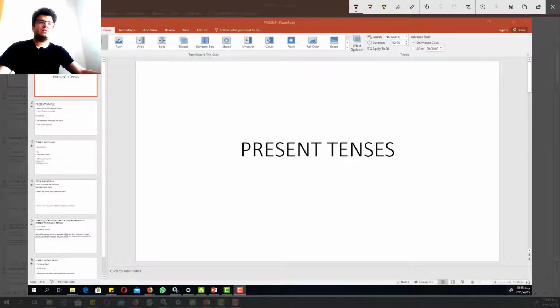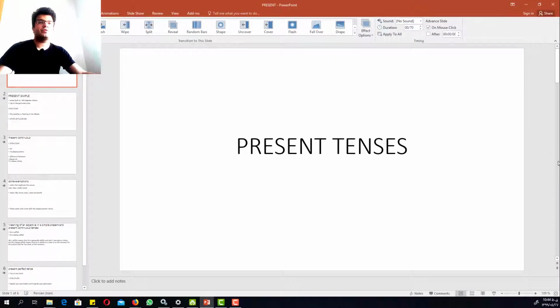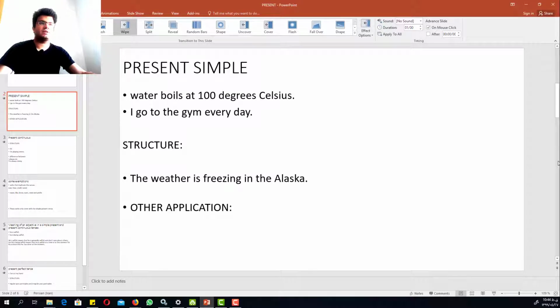Let's look at the present tenses. The first tense that we're going to talk about is the simple present tense. Simple present tense is used to talk about generals and frequencies. For example, the water boils at 100 degrees Celsius. It's a scientific fact.